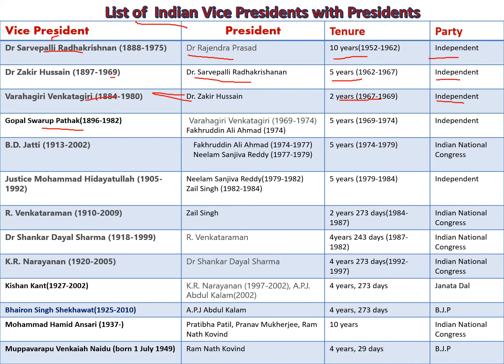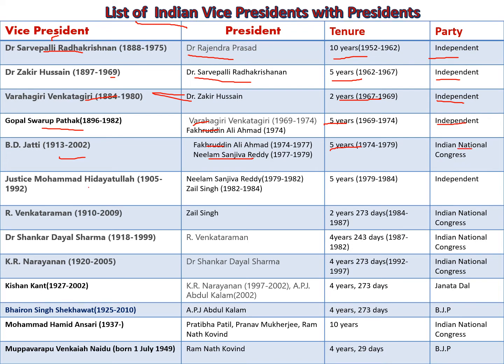Gopal Swarup Pathak. He worked during the presidency of Venkatgiri and Fakhruddin Ali Ahmad. He worked for 5 years. He belonged to Independent Party. B.D. Jatti. He worked during the presidency of Fakhruddin Ali Ahmad and Neelam Sanjiva Reddy. He worked for a 5 year tenure. He belonged to Indian National Congress.